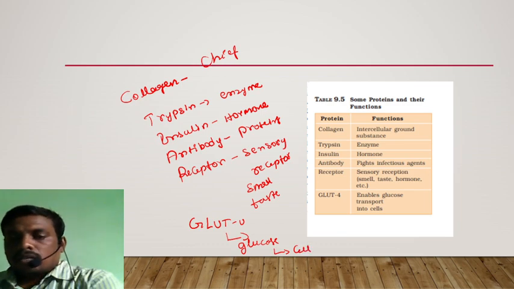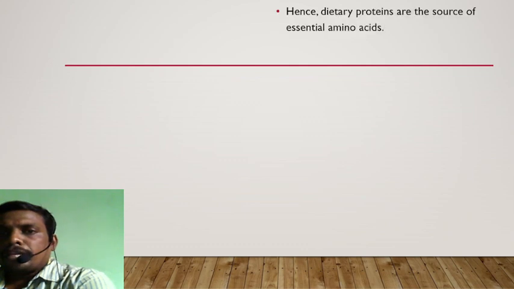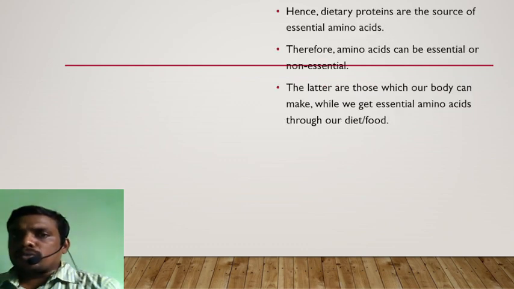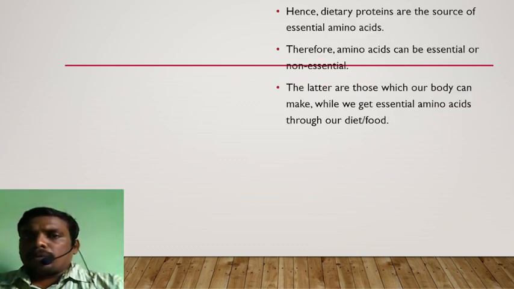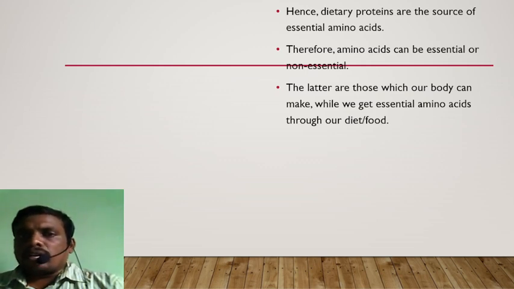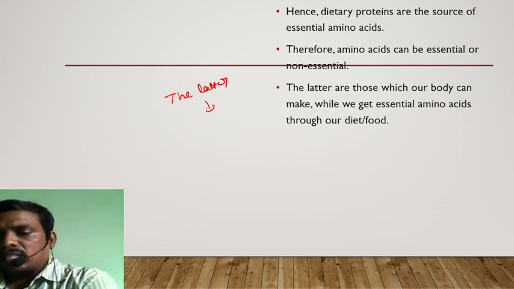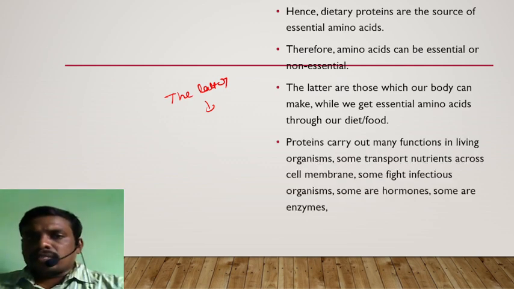Now, apart from this, if you carefully observe, the remaining dietary proteins are the sources of essential amino acids. Amino acids can be essential or non-essential. Non-essential are those which our body can make, while we get essential amino acids through our diet or food. Proteins carry out many functions in living organisms.